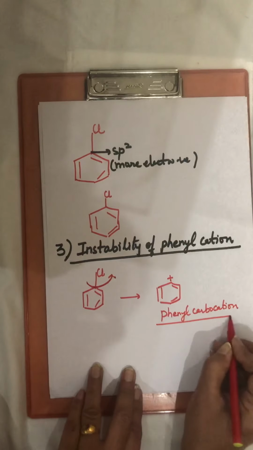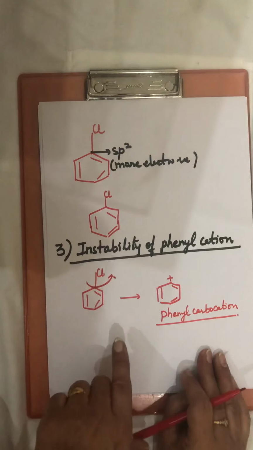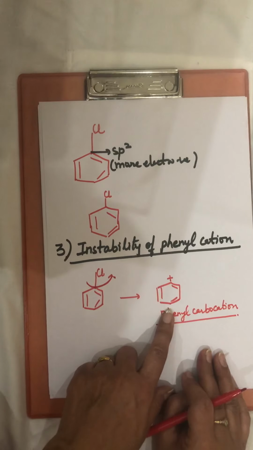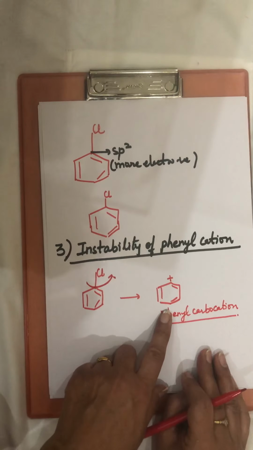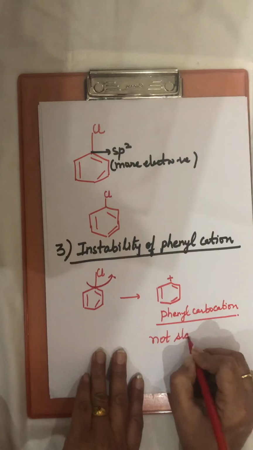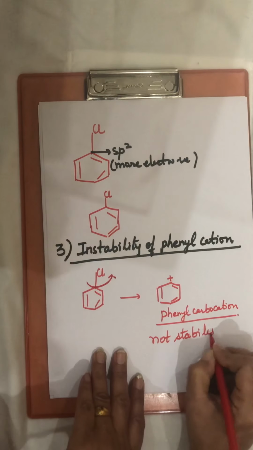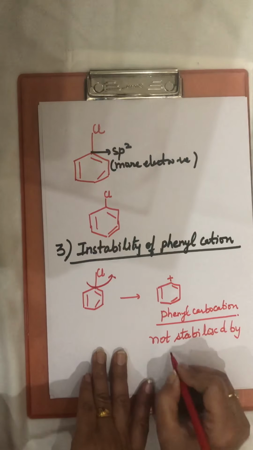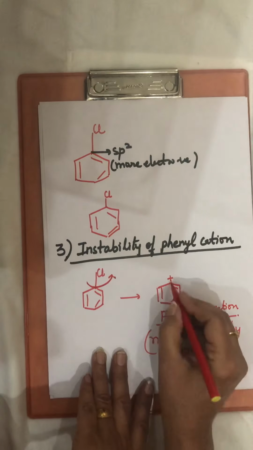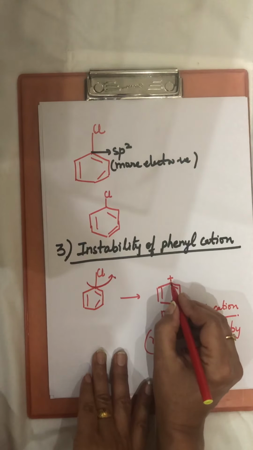So because of self-ionization, there will be a phenyl cation formed, but it will not be stabilized by resonance, because there are no electrons for resonance. Instead, there is a positive charge.